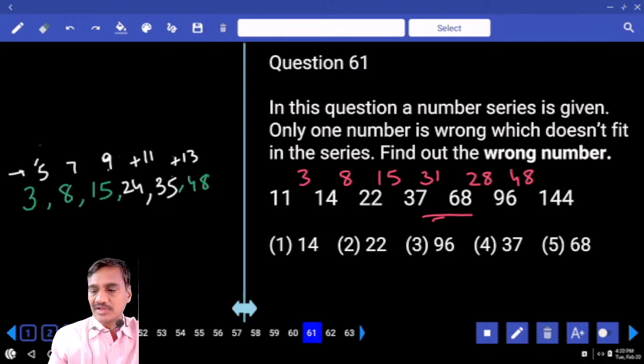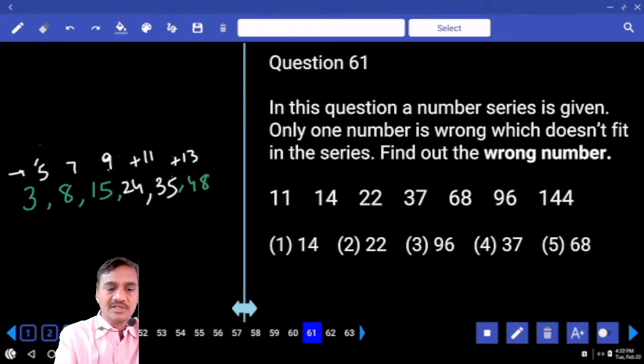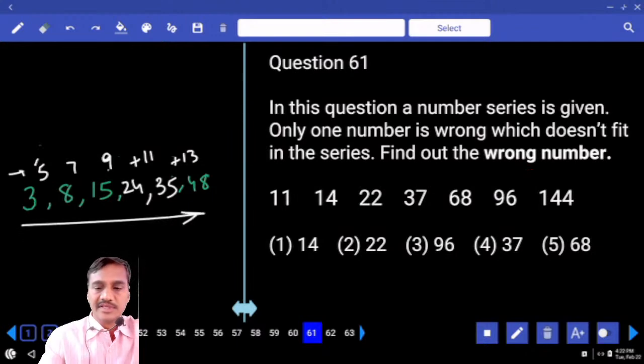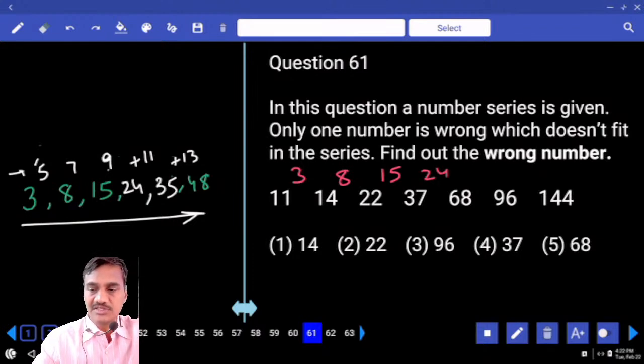And 5, 7, 9, 11, 13, then what are the numbers that are to be added? These are the numbers that are to be added. What should be added? Tell me, 3. Next one, 8. 14 plus 8 is 22, that fits. 22 plus 15, how much is that? 37, that also fits. Next one, 24 should be added. 37 plus 24 is 61. Done.